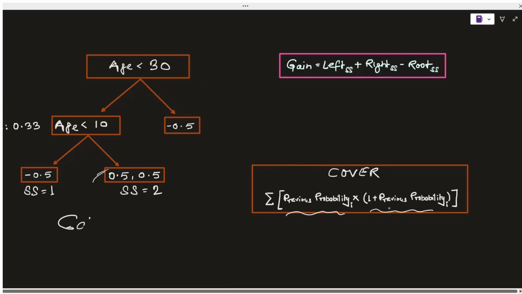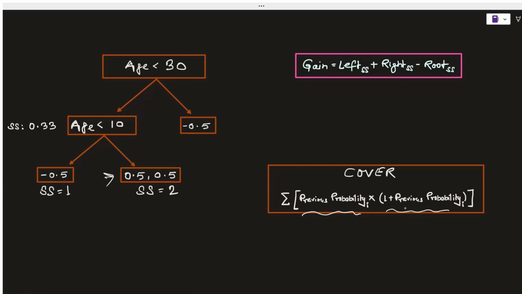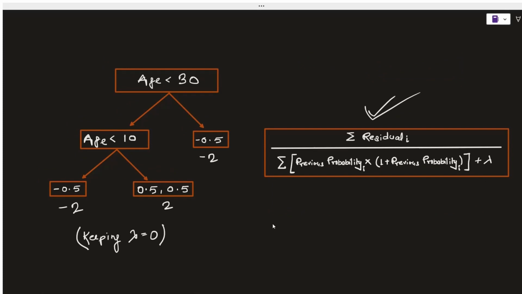Now let's move ahead and understand how we exactly calculate the output for a leaf node. So the formula here to calculate the output value for a given leaf node will be again different from what we have discussed earlier. So this one will be the formula to do the same thing. Pretty much equivalent to the formula of the similarity score, but this time you are not squaring the denominator term. And when you apply this formula for, let's say, this particular leaf node, you will get an output value of 2. And remember, we are keeping the lambda value 0 over here for the other outputs as well. And now that we have calculated the output values as well, let's go ahead and talk about how we actually do the prediction.